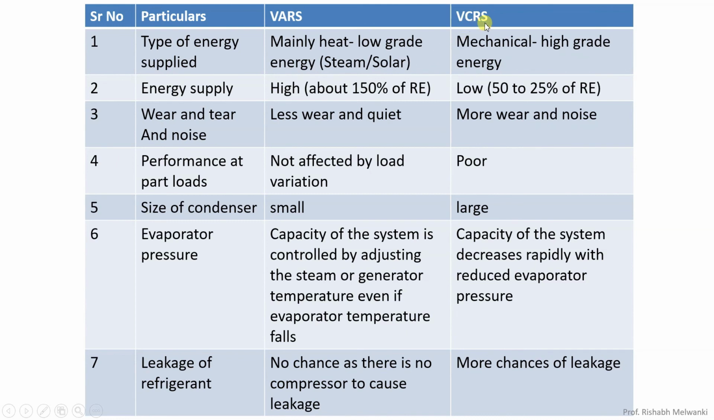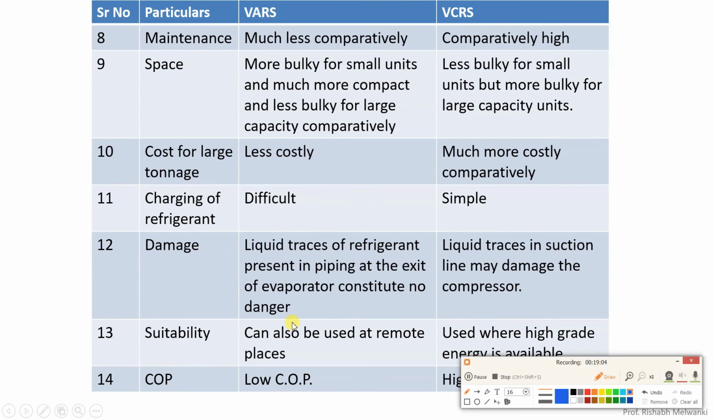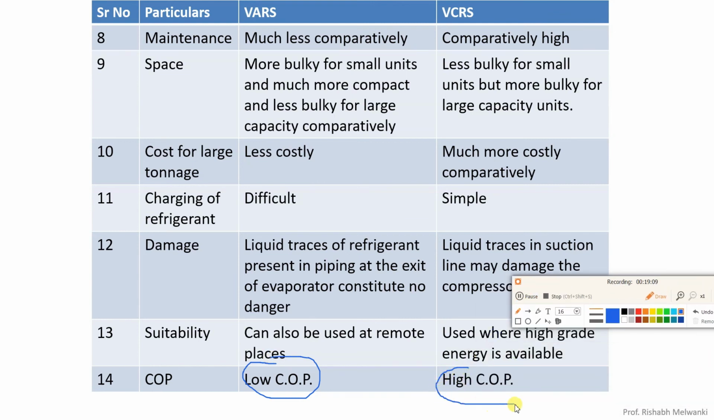And if you consider vapor compression refrigeration system, here we supply mechanical energy. It is high grade energy. Then energy supplied for VARS is very high compared to refrigerating effect, whereas in case of VCRS, energy supplied is low as compared to refrigerating effect. That is why COP of vapor absorption refrigeration system is low as compared to COP of vapor compression refrigeration system. So vapor compression refrigeration system has higher COP.